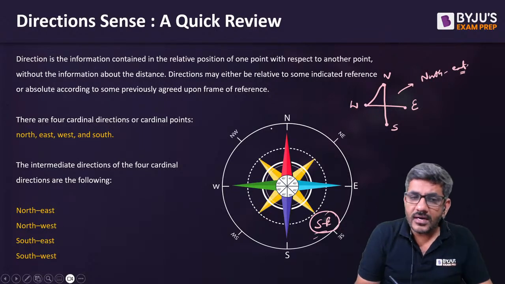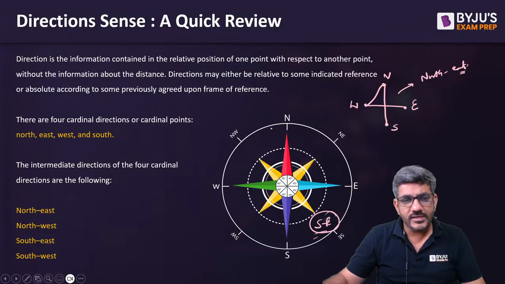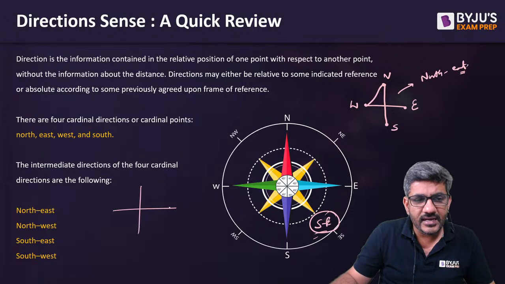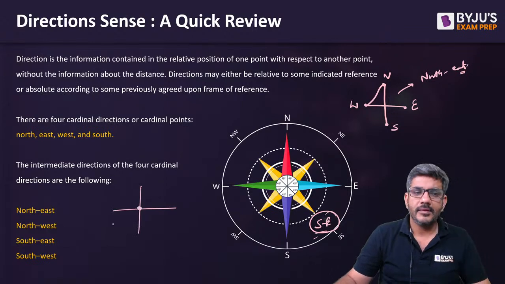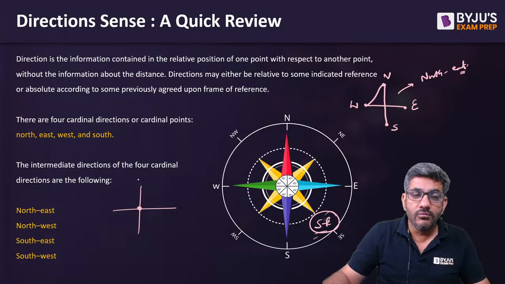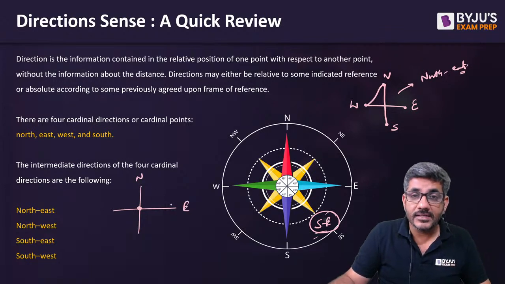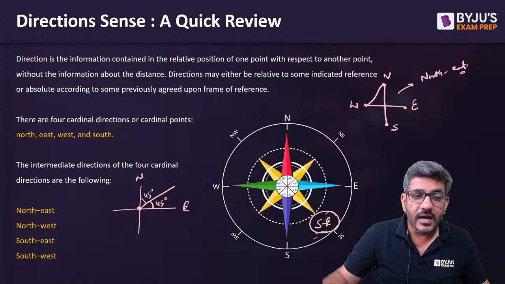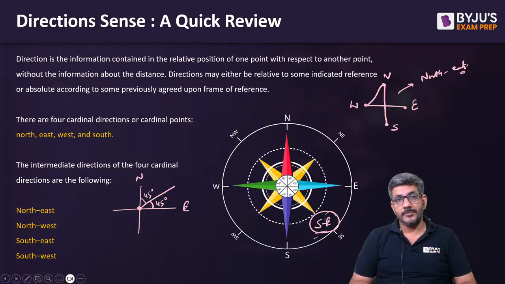But there is an important point here, that's the only thing I want to discuss. Currently, let us say a person is exactly in the middle of all of them, and I ask you to make this person move in the northeast direction. If this person starts moving in the northeast direction, he would be moving at exactly 45 degrees from east and 45 degrees from north.